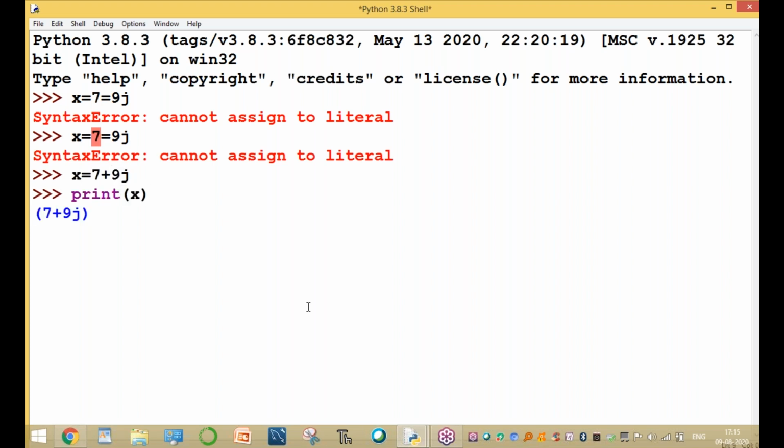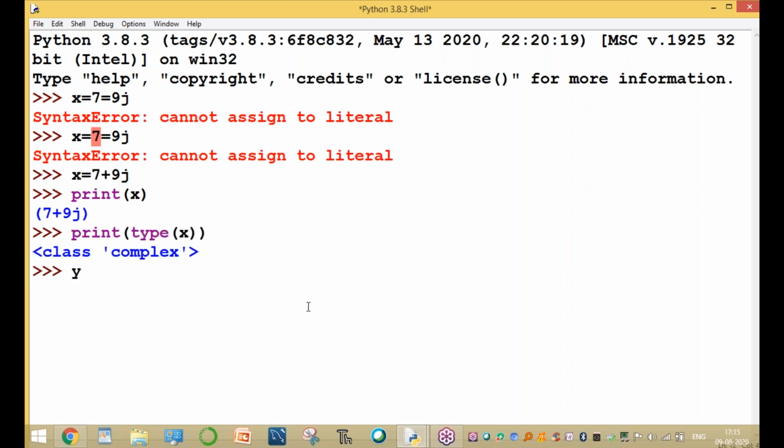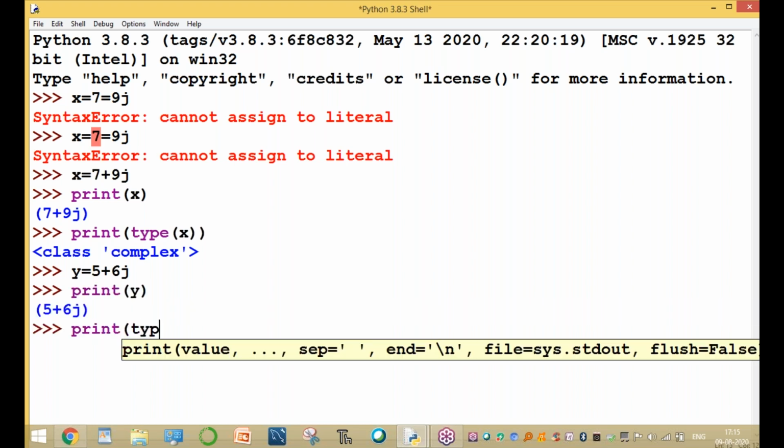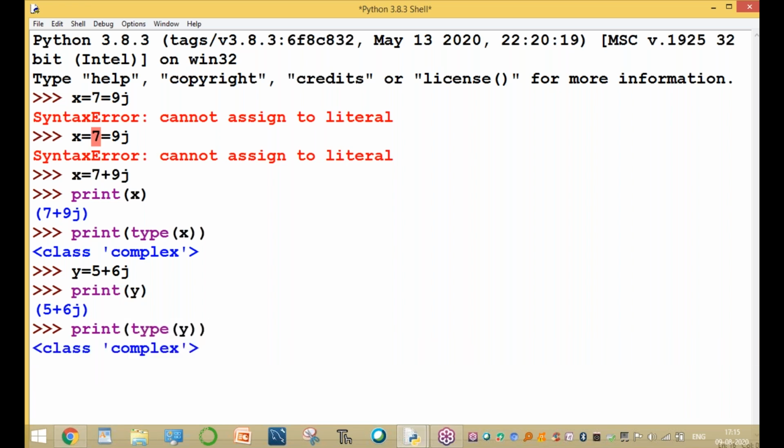Print of x, it is a complex number, and the type of x is also complex. Okay, y equal to a complex number, for example, 5 plus 6j. Print of y, y is a complex number, and the data type of y is also complex.